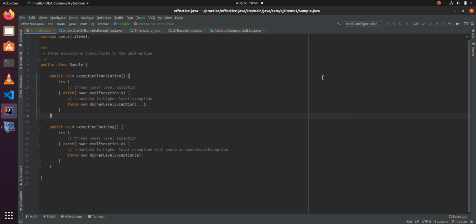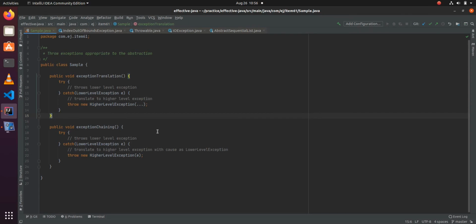In most of the cases, when we have lower level APIs and we throw their exceptions from our high level API, it makes it difficult for the consumer to use our API. Basically, they will not be able to relate those low level exceptions to the context of the API. So to avoid this, Josh has recommended two ways. One is exception translation and another is exception chaining.